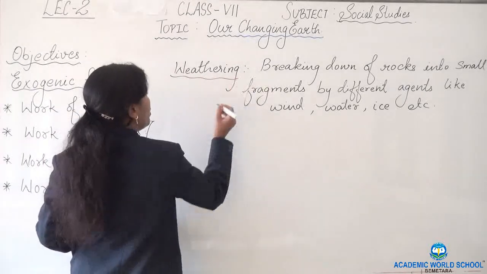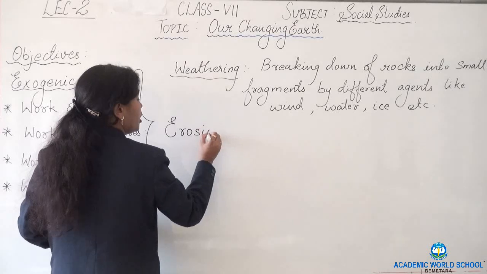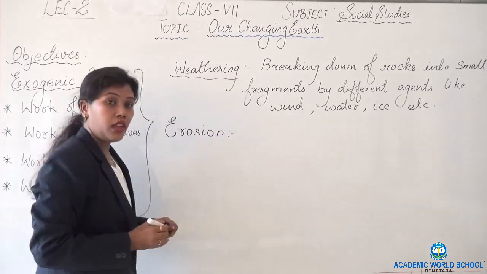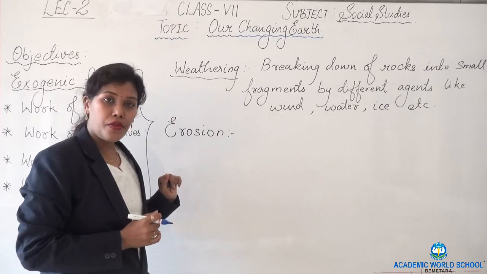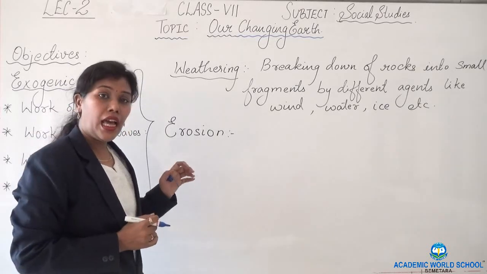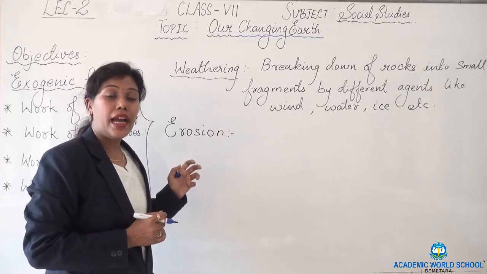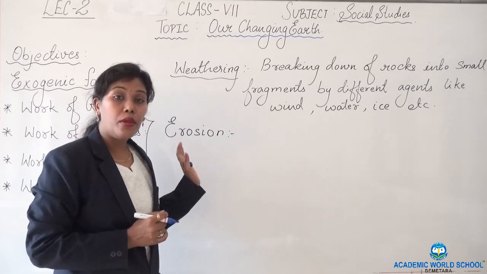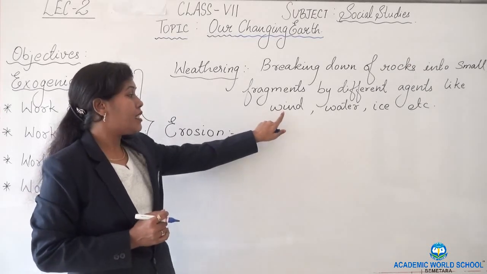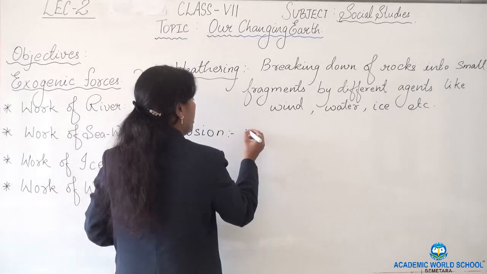Moving on from weathering, the next is erosion. What is erosion?